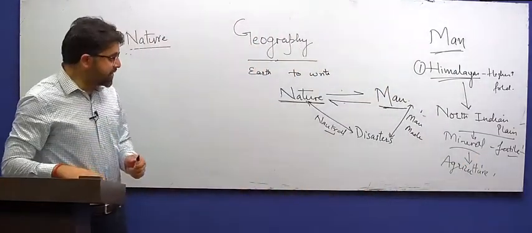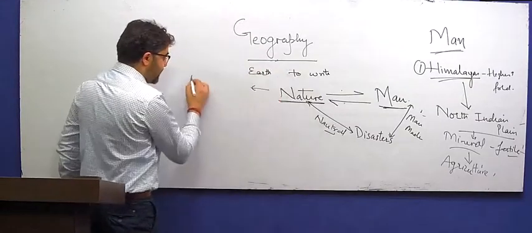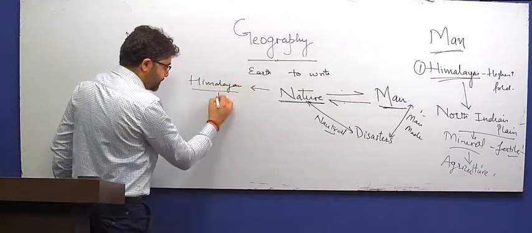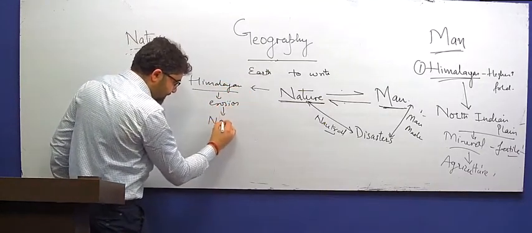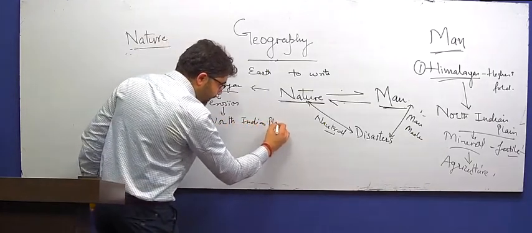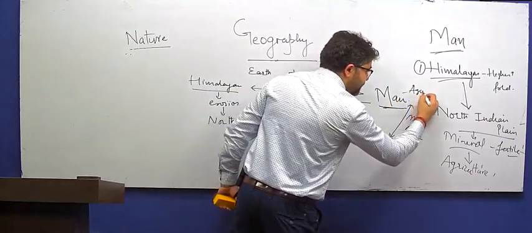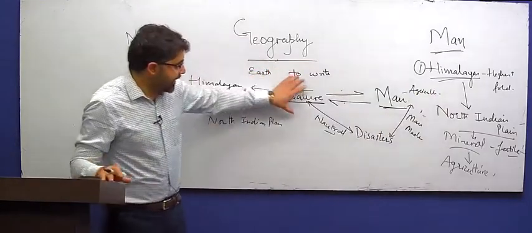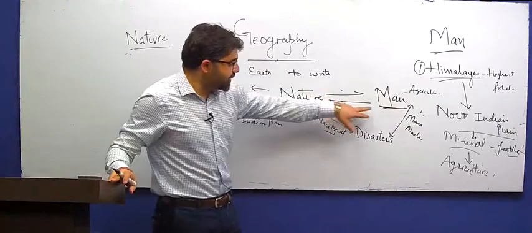So from nature, if I add it here, from nature, Himalayan activities, erosion, northern plains, North Indian plains, and what is the human activity? Agriculture. So one example where we can relate nature affecting man and man's response to natural condition.